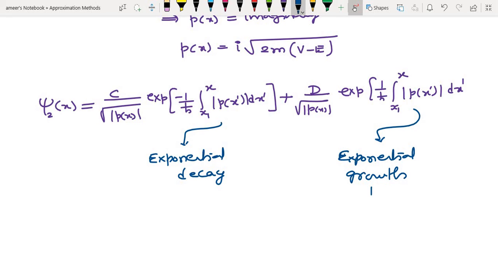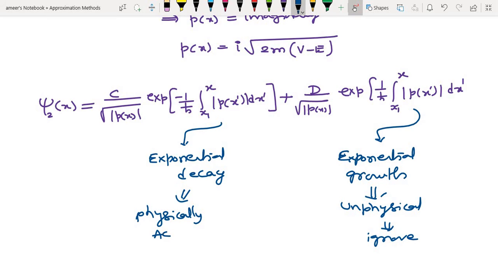But obviously this is unphysical, so we ignore this. So this is the physically accepted one, and that is a rejected solution. The particle's probability amplitude D cannot grow here, there is a decay.